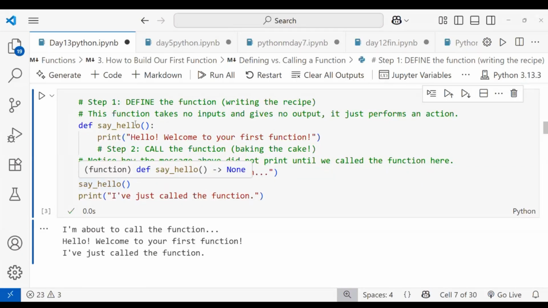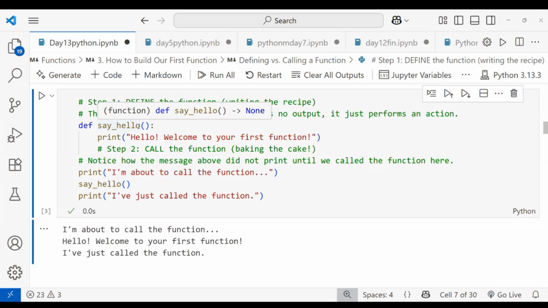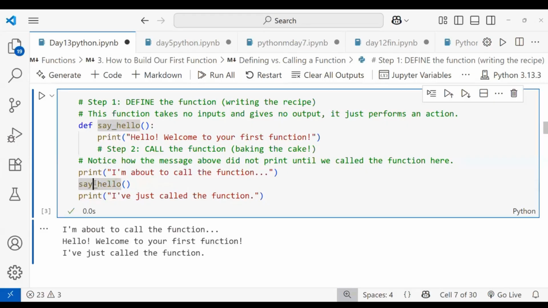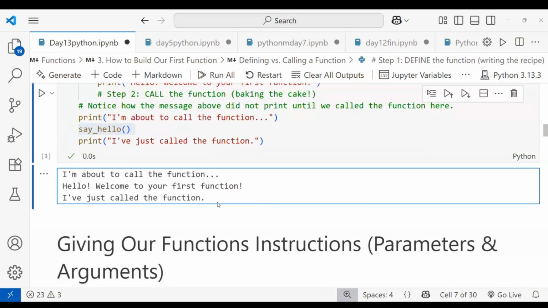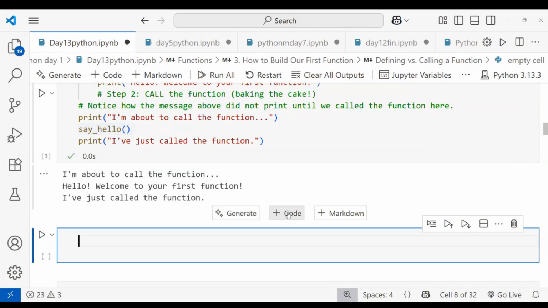Okay, and I'm calling this one, say hello. When I call say hello, it will print hello, welcome to the first function, like that. You mentioned here, right? Then I've just called the function. Okay, you can call it n times. That is your wish. That's the beauty of Python functions.